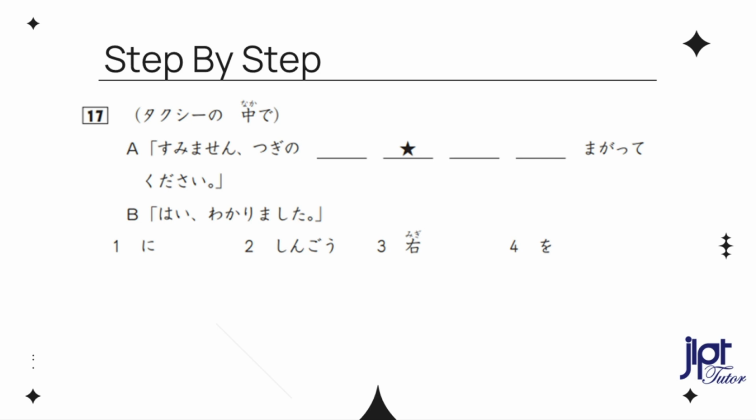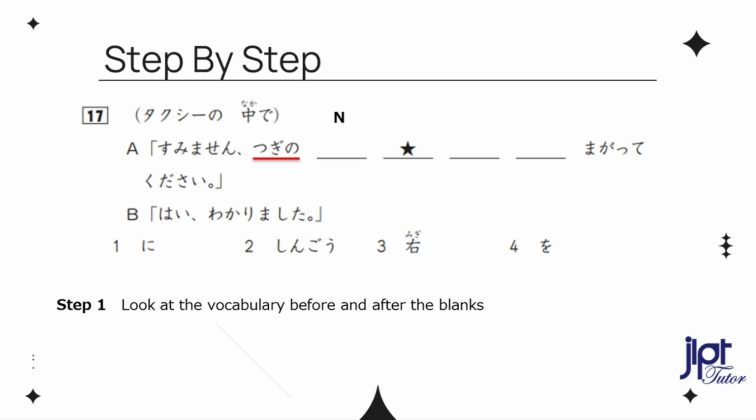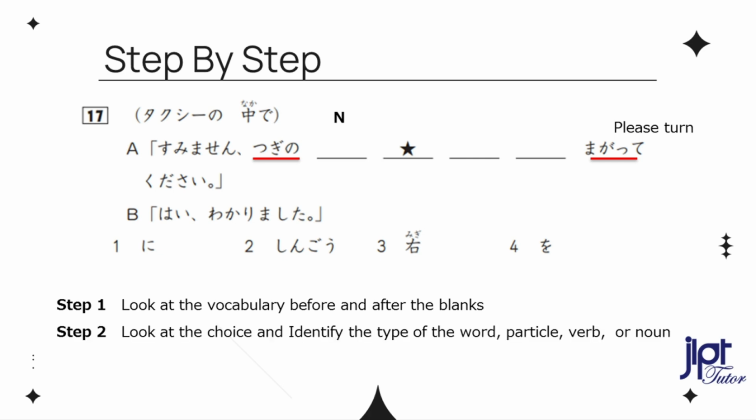So in the real test, do follow this step. Step 1, look at the vocabulary before and after the blanks in this question. 次の means next. You see particle no, remember only noun can follow no. The vocabulary after the blanks is 曲がってください。 means please turn. Step 2, look at the choice and identify the type of the word. Are there particles, verbs, or nouns?